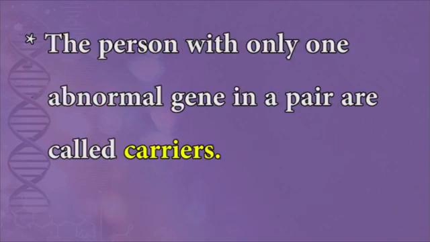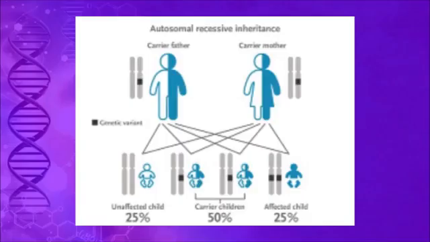A person with only one abnormal gene in a pair is called a carrier. These people are most often not affected by the condition or do not show a phenotype. However, they can pass the abnormal gene to their children.